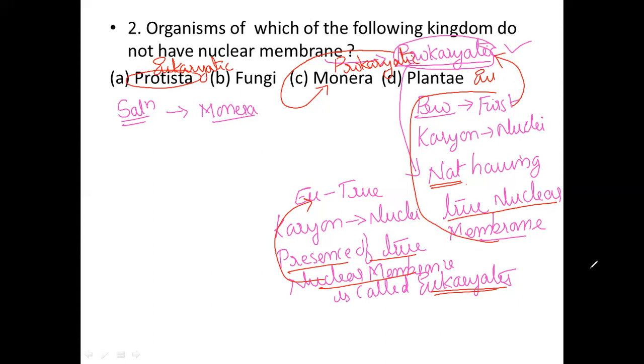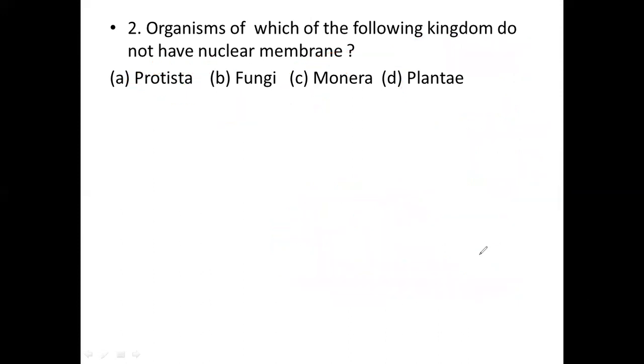Now I would like to explain why Monera is prokaryotic in nature. Monera is a group of prokaryotes, because monerans are included in the prokaryotic organisms.